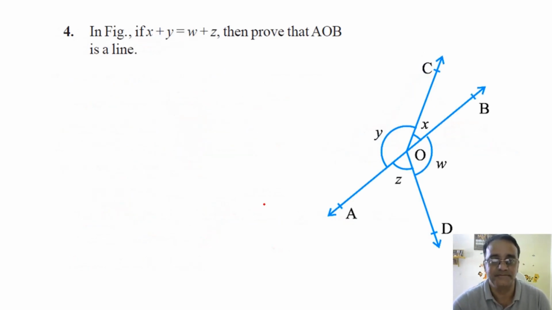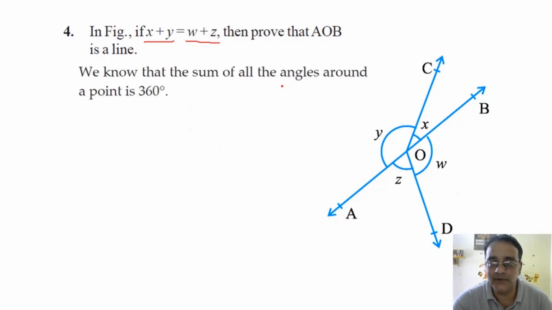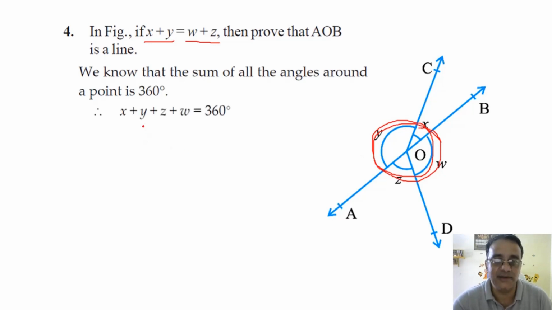Question number 4. If x plus y is equals to w plus z, then prove that AOB is a line. So we know that the sum of all the angles around a point is 360 degree. That is complete angle. So ये सबका sum कितना हो जाएगा, 360 degree. The sum of all these four angles, that is x plus y plus z plus w is equals to 360 degree. Any doubt in this step?